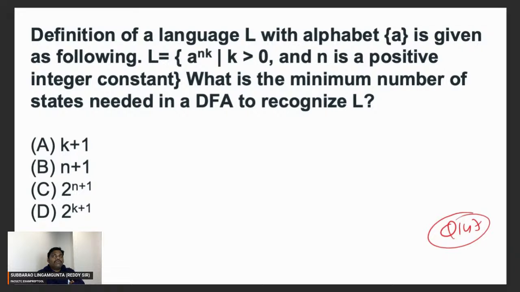To accept 4 a's, 5 states are required. Then the loop keeps on repeating. If you try the DFA, you are going to get n plus 1. N value 4 means 5 states. N value 10 means 11 states. Please check. The answer is the second option. Let's go to the next problem.